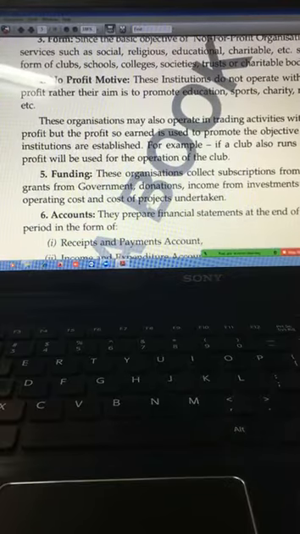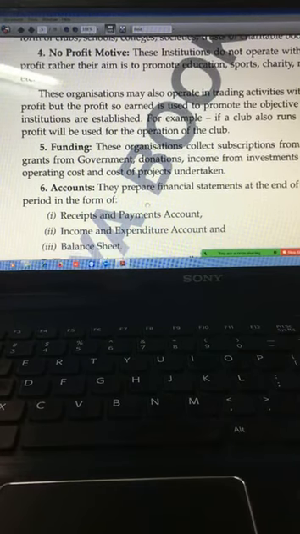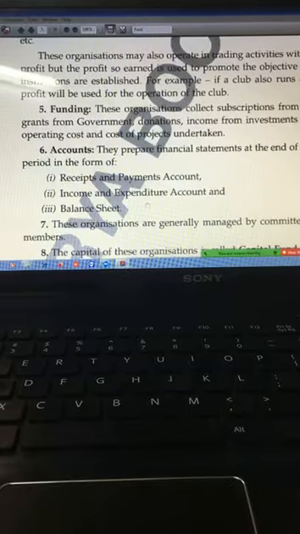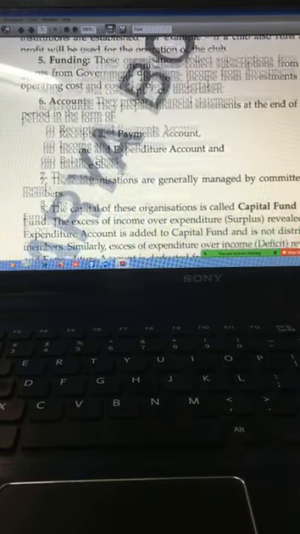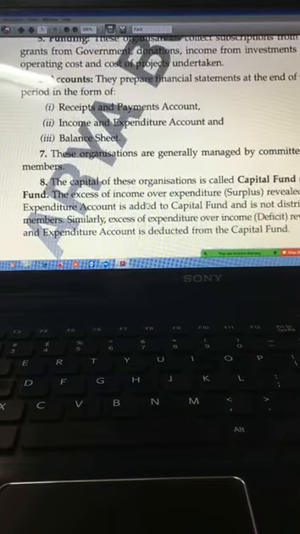Then the members give fees, so the collection in form of subscription is used as funds for conducting various activities. Now the financial statements include receipts and payment account, income and expenditure account, and balance sheet. These organizations are generally managed by committees elected by its members. Then the capital of these organizations is known as capital fund, accumulated fund, or corpus fund.